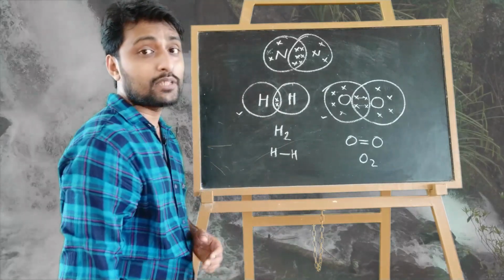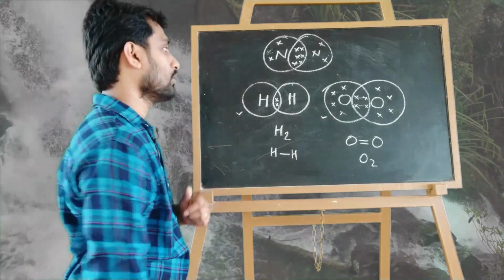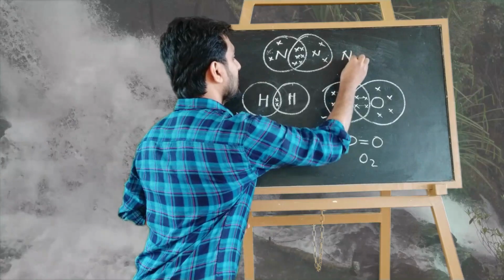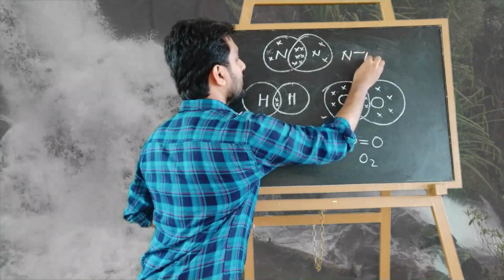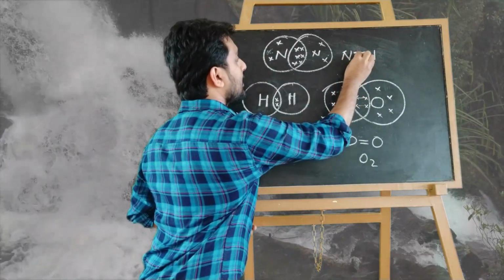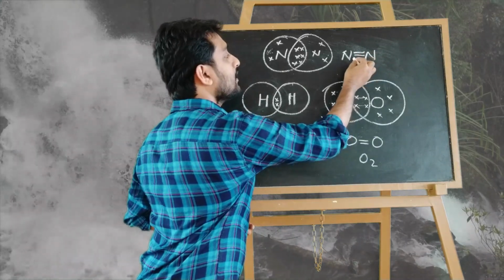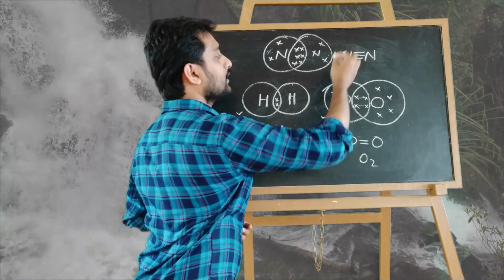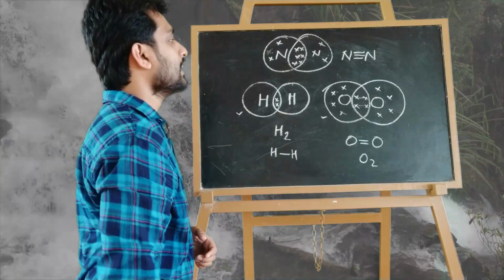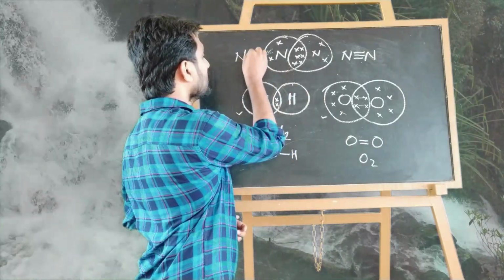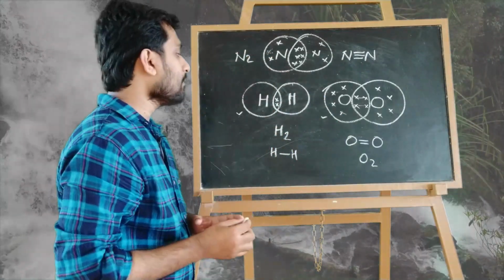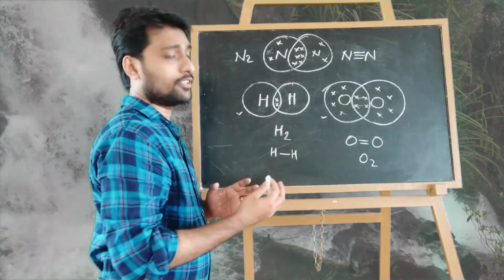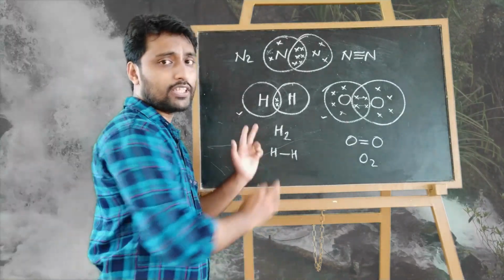So it made a triple bond. We can represent it like this: each electron is shared with an electron of the other nitrogen atom. That is the N2 molecule. This is the way electrons are shared. If it shares 1 electron, it forms a single bond.